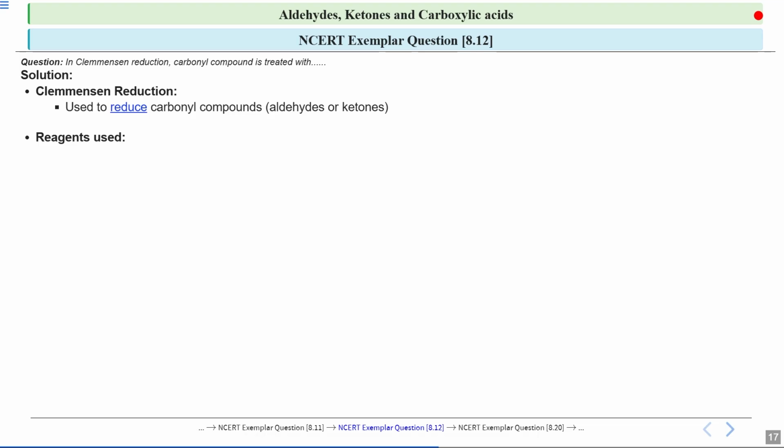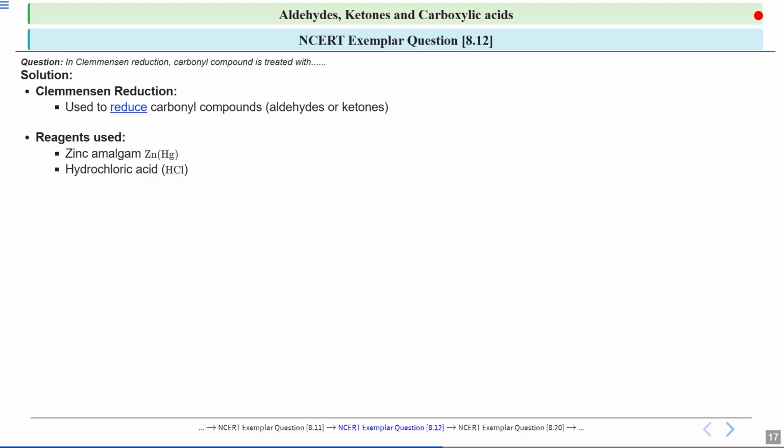Now let us talk about the reagents which are used in Clemmensen reduction. So first is zinc amalgam, which is zinc metal mixed with mercury. Zinc acts as a reducing agent, helping to add hydrogen to the carbonyl group. Okay, and mercury helps the zinc work more efficiently.